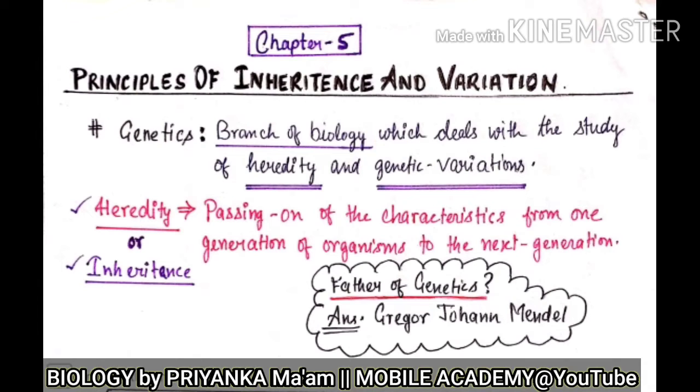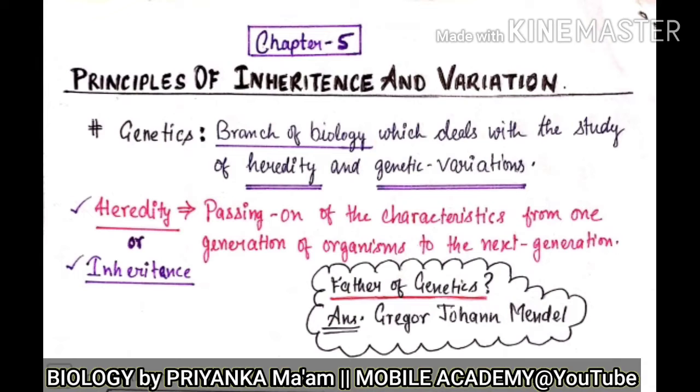Then what do we study in this branch? This branch of biology deals with the study of heredity and genetic variations. These two things are very important in the definition of genetics: heredity and genetic variations. First one is heredity, second one is genetic variations. So in genetics, heredity is studied and genetic variation is studied.